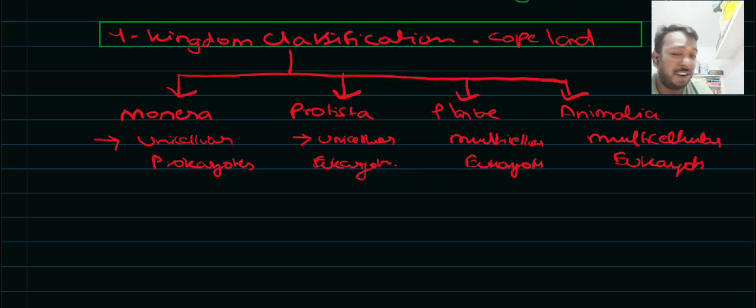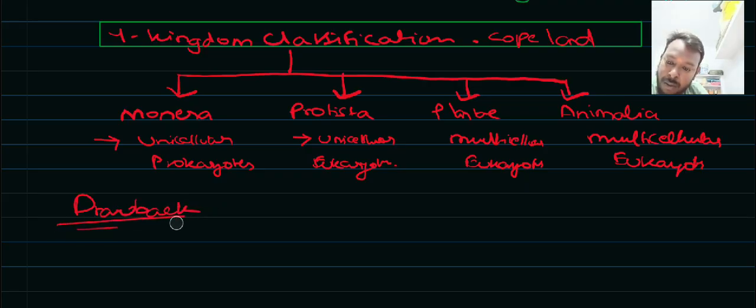The drawback of this system was that the fungal species were also placed under the plant kingdom, as they have the presence of a cell wall. The fungal species have a cell wall, right? Due to that reason only, the fungal species were placed under the third kingdom, that is Plantae. So the drawback is that fungal species were grouped under the plant kingdom.